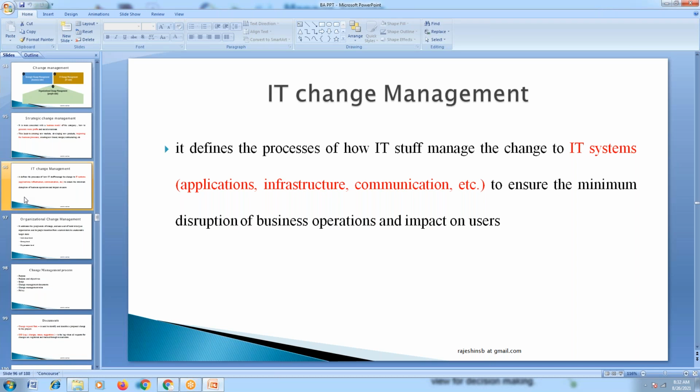They have to see what kind of risk is involved, because you are transforming from mainframe systems to enterprise level systems, and we have to make sure what risk is involved in this.